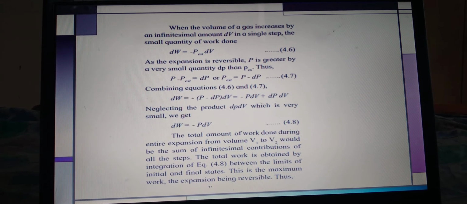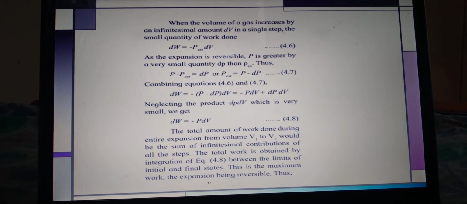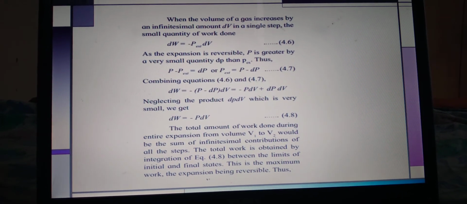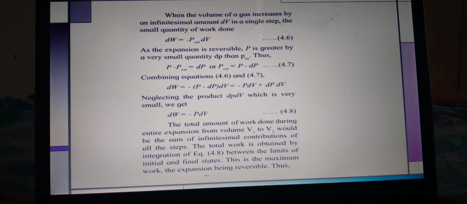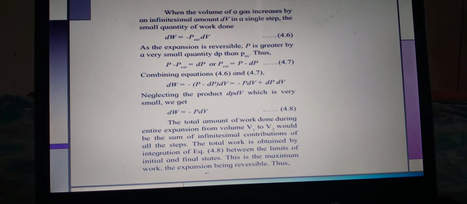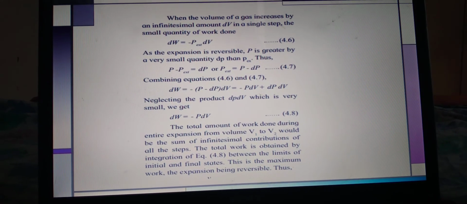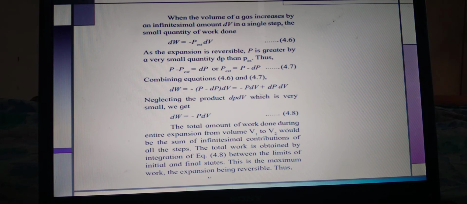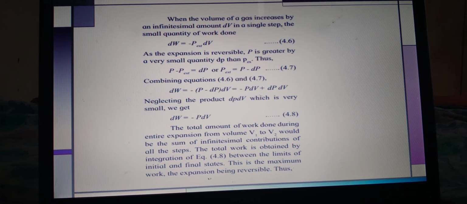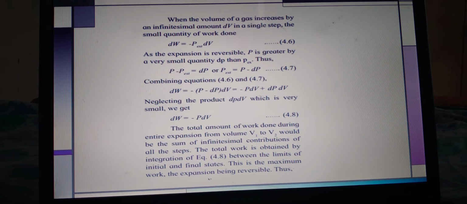Beyond this there is no further expansion, and we get mechanical equilibrium with the surroundings. The process is repeated in such a way that every time P external is lowered infinitesimally, the gas undergoes a series of infinitesimal increments in volume until V2 is attained. Till we get V2, we have to do the same process.